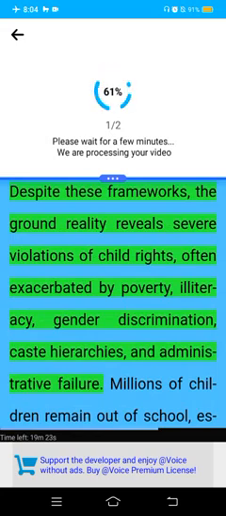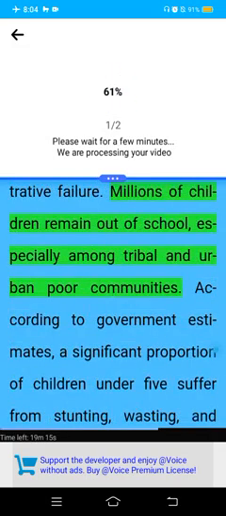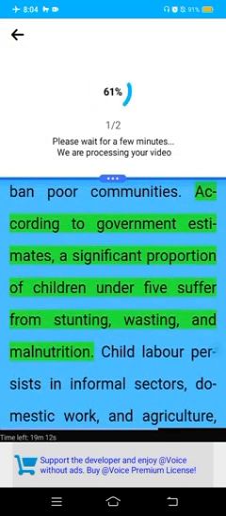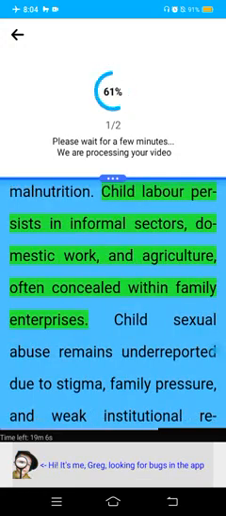Despite these frameworks, the ground reality reveals severe violations of child rights, often exacerbated by poverty, illiteracy, gender discrimination, caste hierarchies, and administrative failure. Millions of children remain out of school, especially among tribal and urban poor communities. According to government estimates, a significant proportion of children under 5 suffer from stunting, wasting, and malnutrition. Child labor persists in informal sectors, domestic work, and agriculture, often concealed within family enterprises.